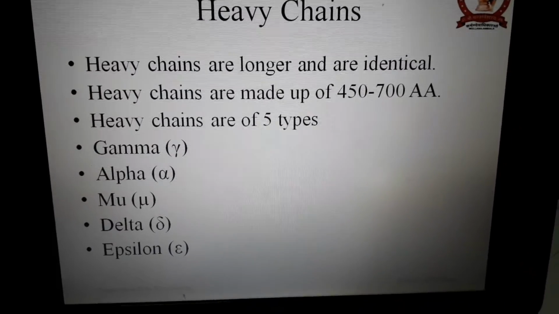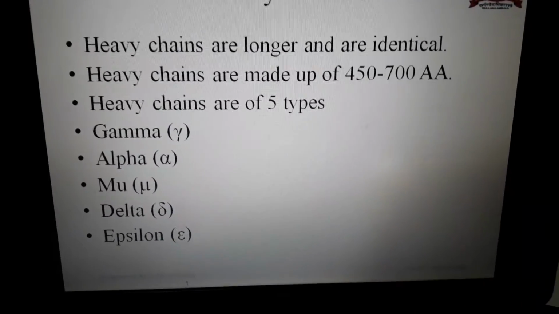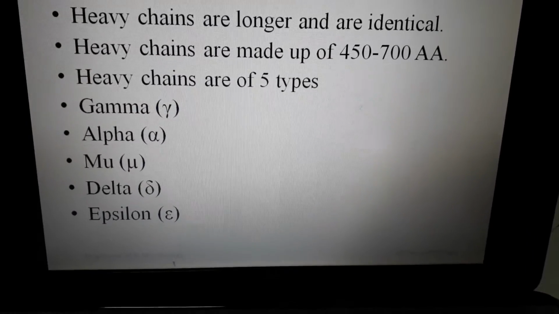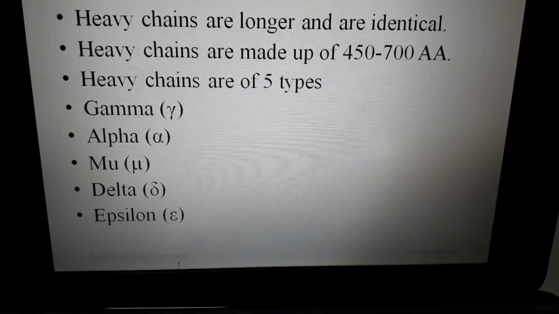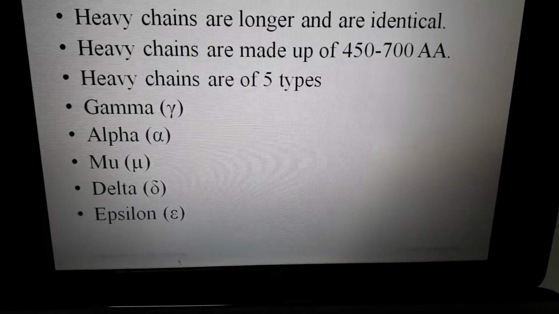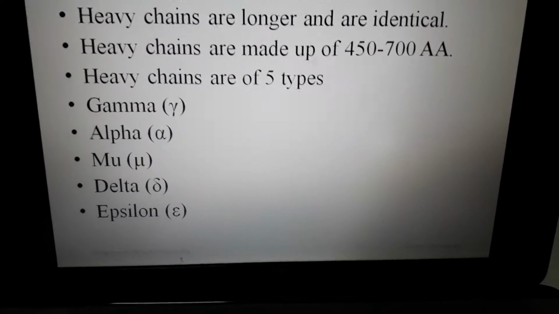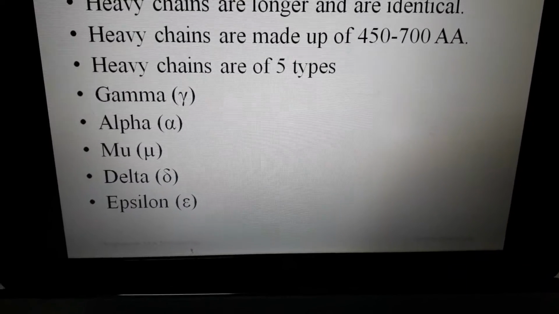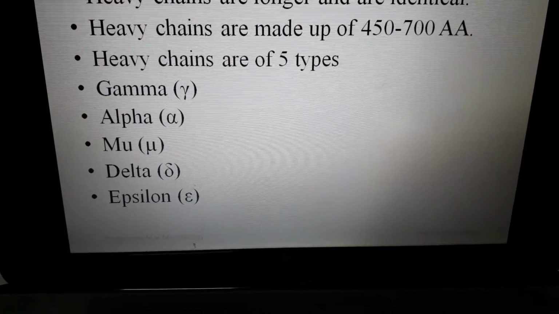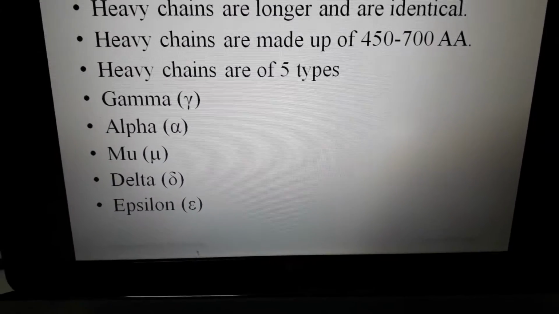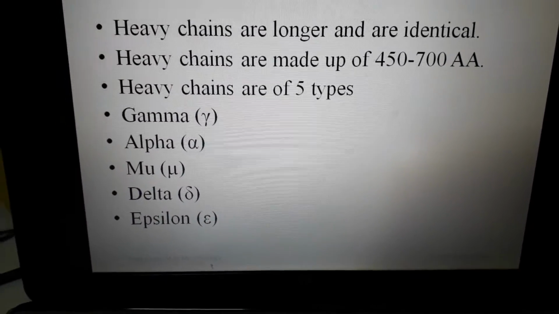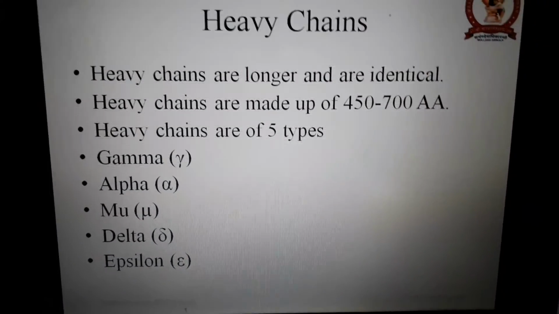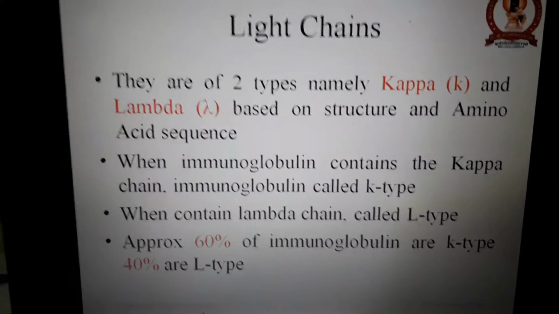Number 1 is known as gamma. Second is alpha, then mu, and then delta and epsilon. According to gamma, alpha, mu, delta and epsilon, we have 5 different types of antibodies, that is antibody G, antibody A, antibody M, antibody D and antibody E. These are the different structures present in a constant region, and according to these types, we have different types of antibodies.